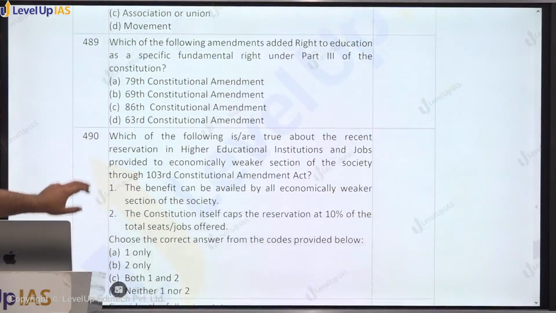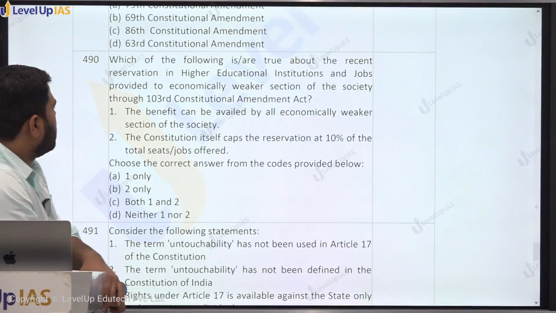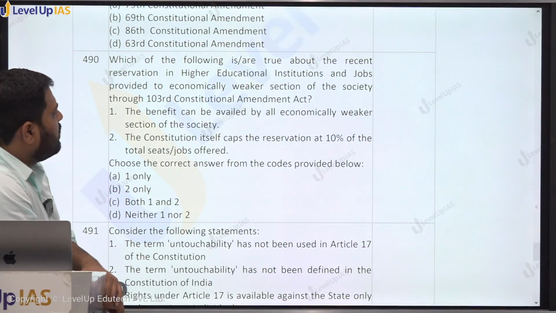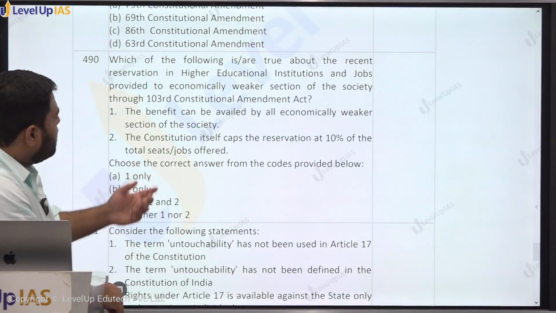Which one of the following is or are true about the recent reservation in higher educational institutions and jobs provided to the economically weaker section of the society through the 103rd Amendment Act? It is asking about the 103rd Amendment Act.